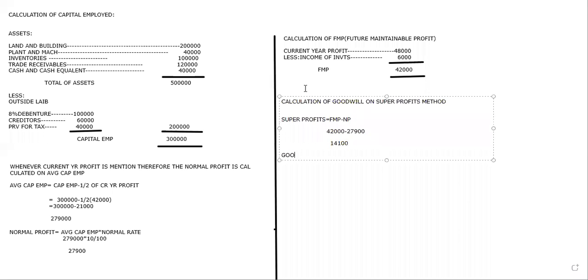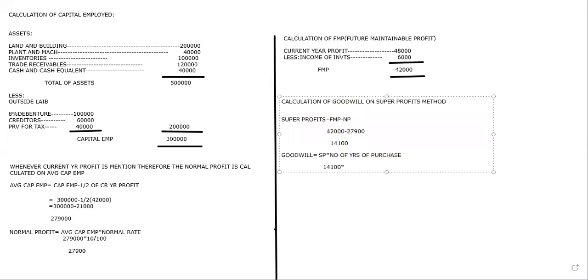Now, therefore, goodwill is equal to super profits into number of years of purchase. So what is said about the number of years of purchase? We got super profits of 14,100, into the number of years.